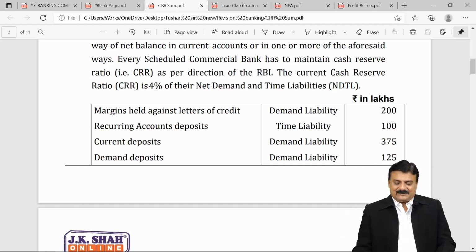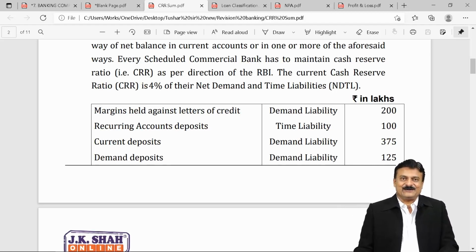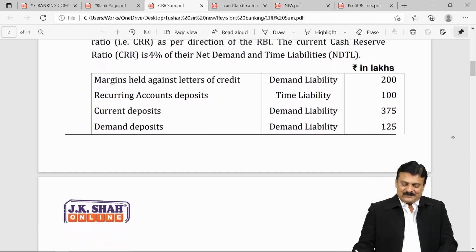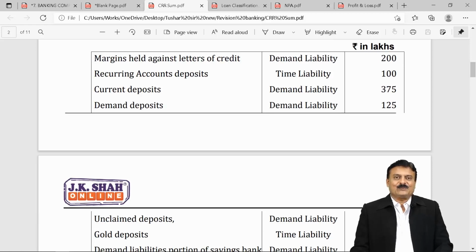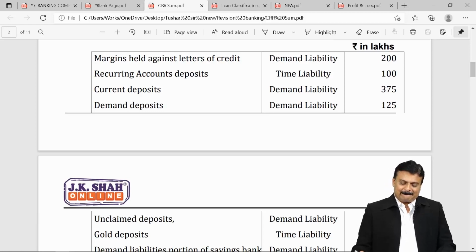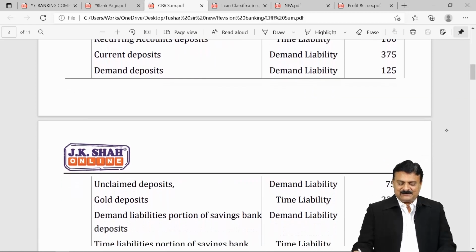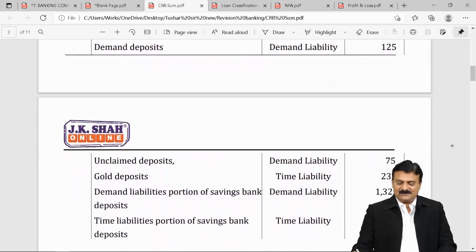It is a percentage of the net demand and time liabilities, shortly called NDTL. The calculation: margin held against letter of credit is a demand liability, recurring account is a time liability, current deposit is a demand liability, demand deposit, the name itself indicates, is a demand liability.